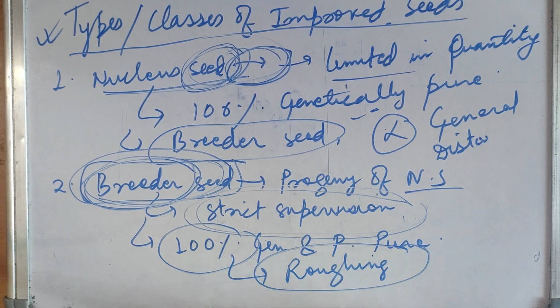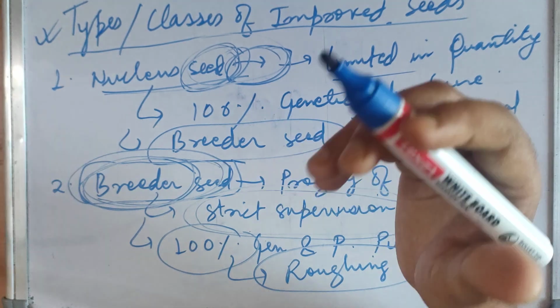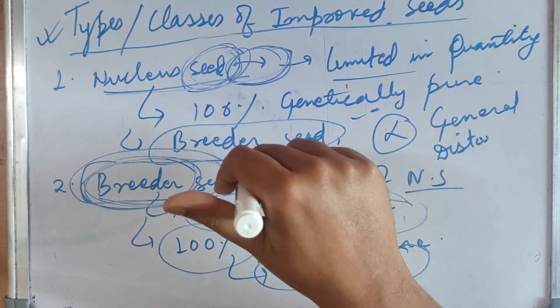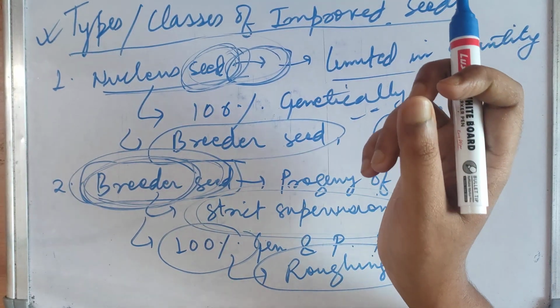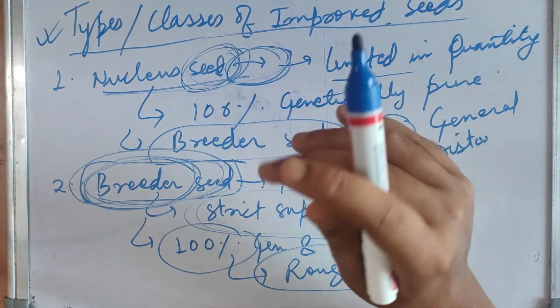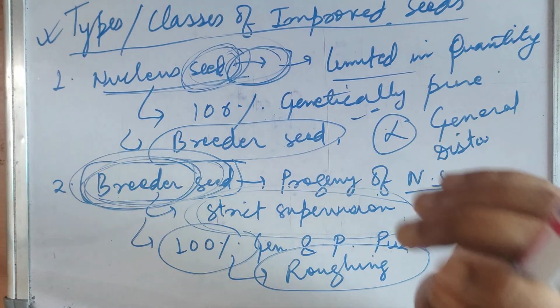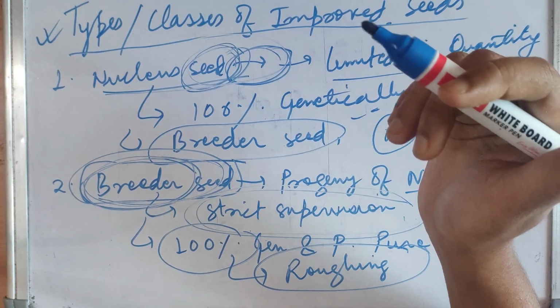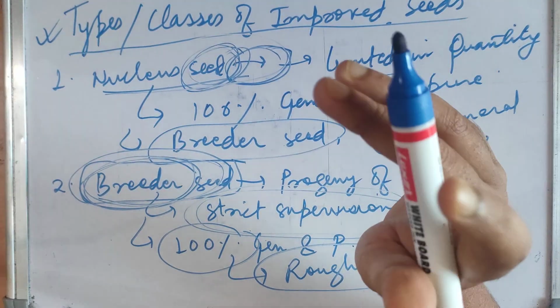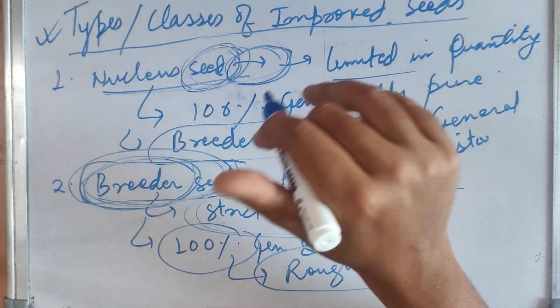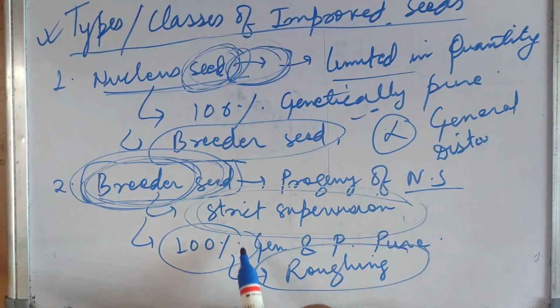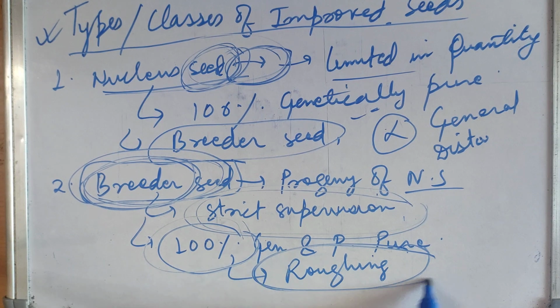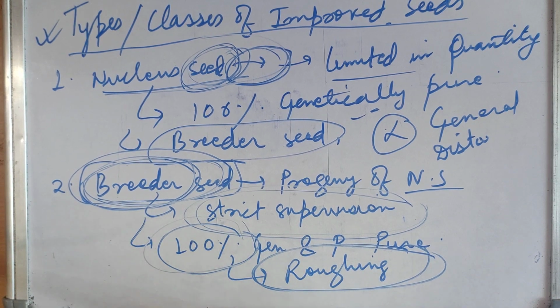That is elimination of off types, because when we are planting, suppose we are developing breeder seed in an agriculture university, there would be environmental factors, there would be dust, there will be pollen grains. So there are chances that, suppose we are growing 100,000 plants, 25-50 plants would not be of that standard quality. Then how can you say that our seed is 100% pure? So there we do rogueing. We just remove those off type plants, those 50 or 25 plants that have not been up to the mark, so that our 100% purity is maintained.